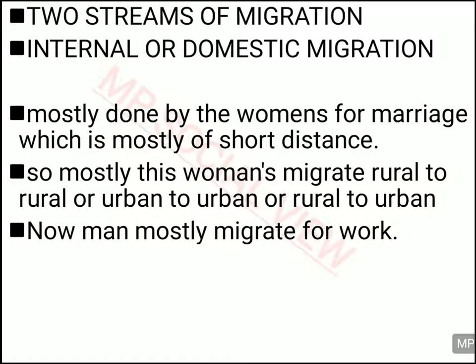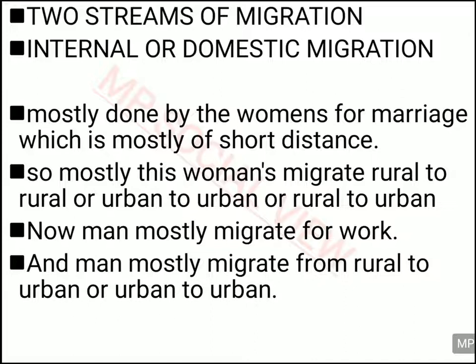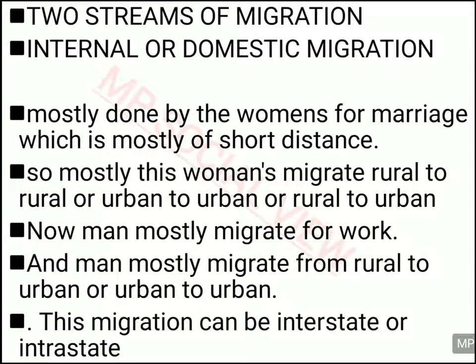And in the case of the male population, the migration takes place mostly because of work. Very rarely does migration take place for other reasons for the male population. Mostly the male population migrates for work, and they mostly migrate from rural to urban or from urban to urban. Mostly they go to the cities. From the village they go to the city, or from one city they go to another city for job purposes.